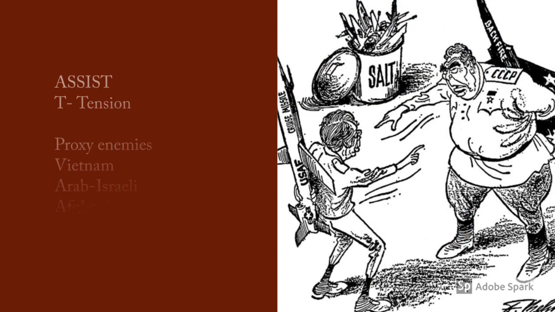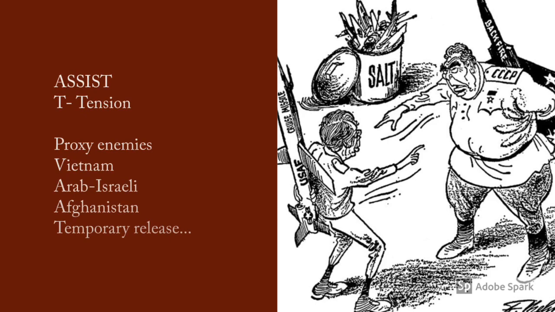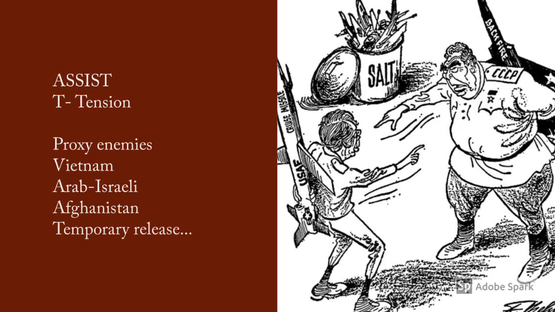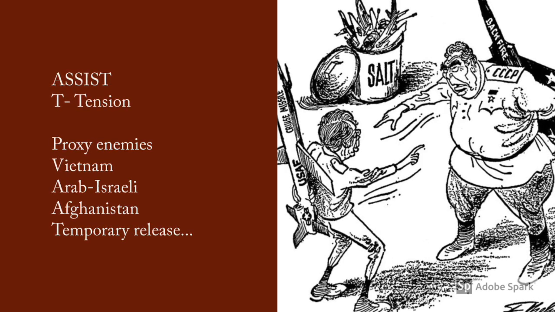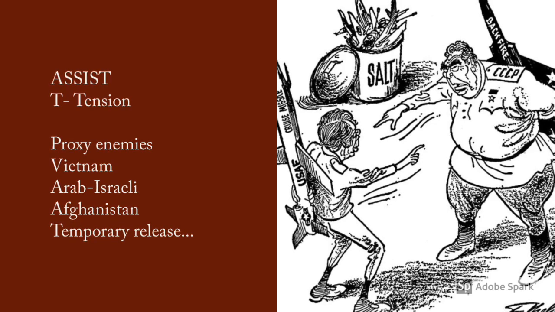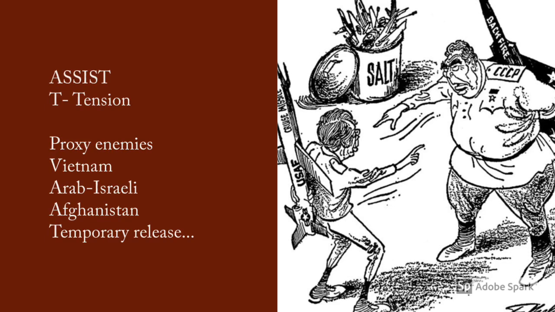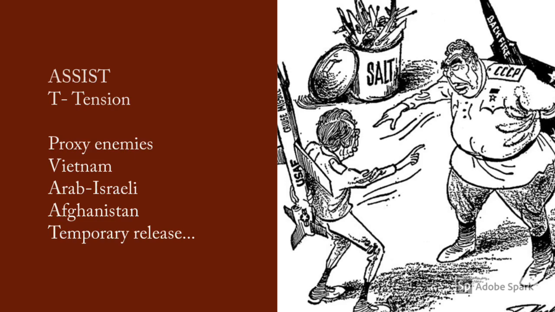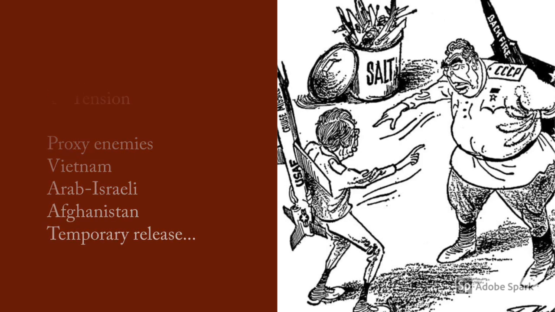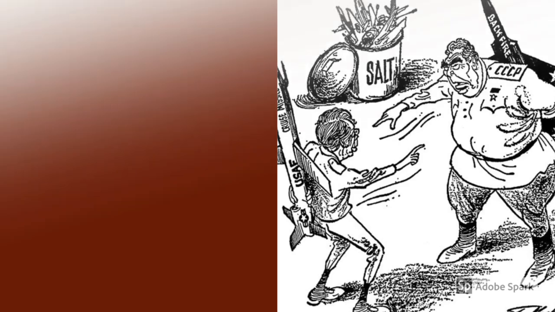However, what's quite frustrating for you as a student and for most of the world at the time is that all of these negotiations and all of this hard work was undone very, very quickly when the Soviet Union invaded Afghanistan. To be honest, even before that, there was tension between America and the USSR due to them being on different sides of the same war. It happened in Vietnam, it happened in the Arab and Israeli war. Therefore, the invasion of Afghanistan was simply the tipping point in relationships.